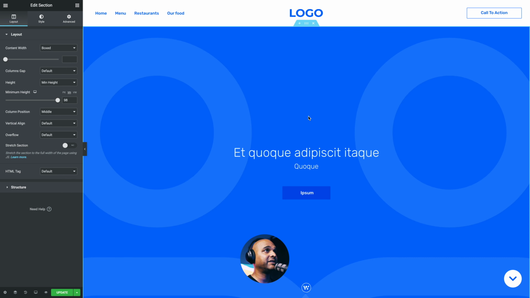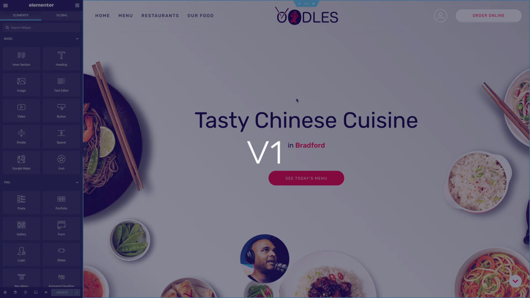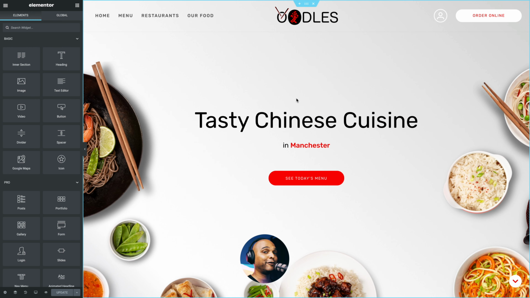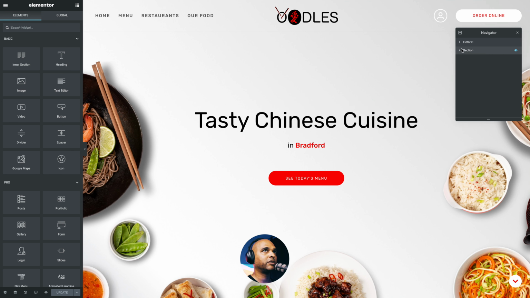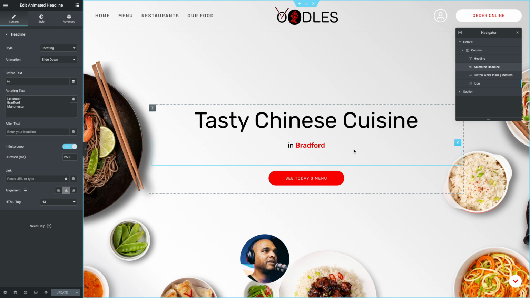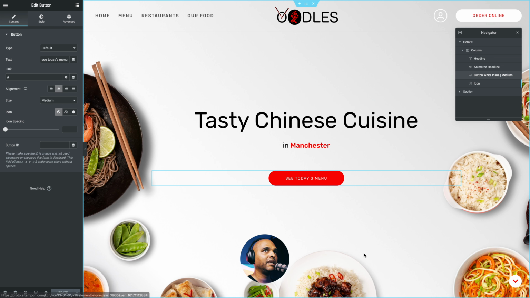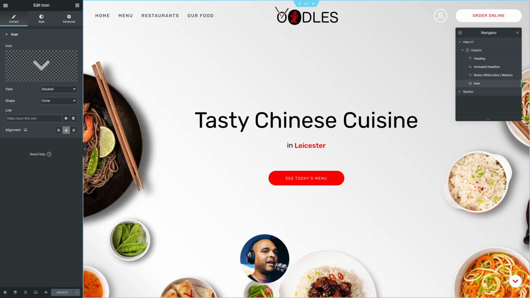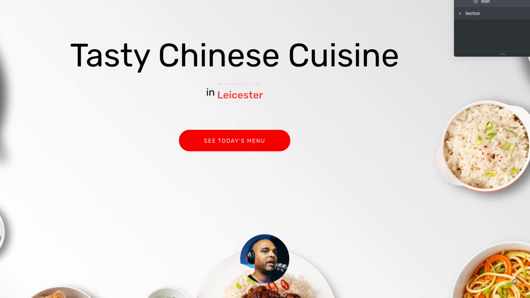Same process for the hero section on the home page. This is the approved wireframe. And this is the final design that you've already seen in Affinity Designer. But basically, if I open the structure, as you can see, this is the first section. So this is V1. I have a column, then I have a heading, animated headline, as you can see here. Then I have the button. And finally, I have an icon here at the bottom right corner.